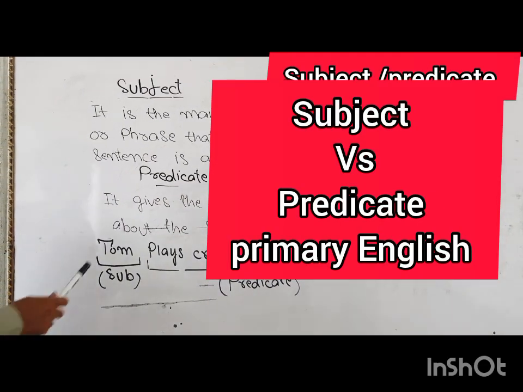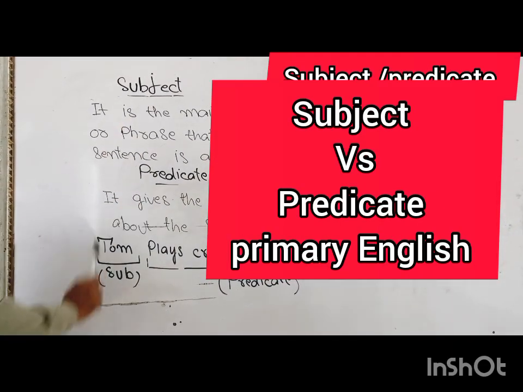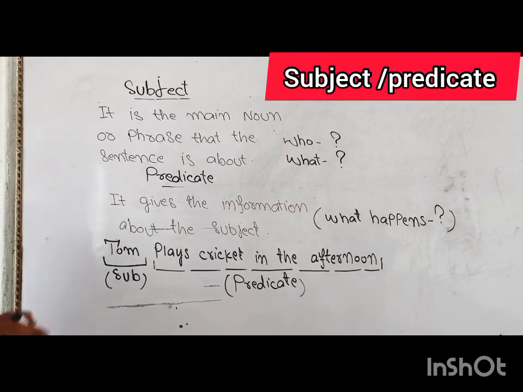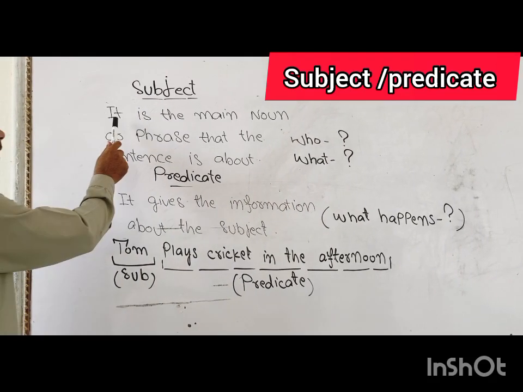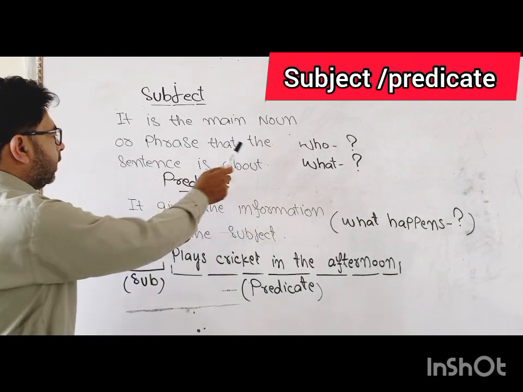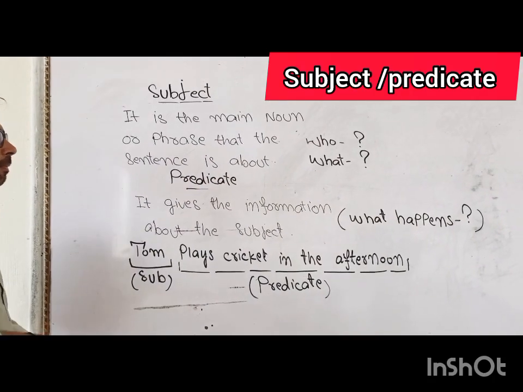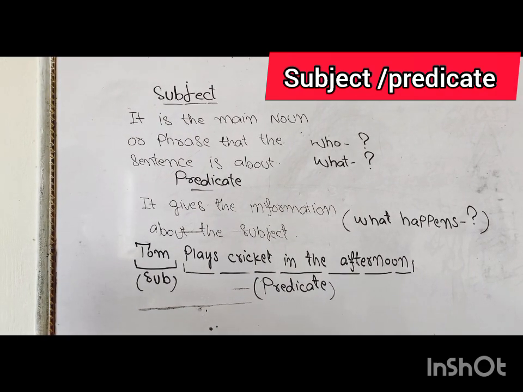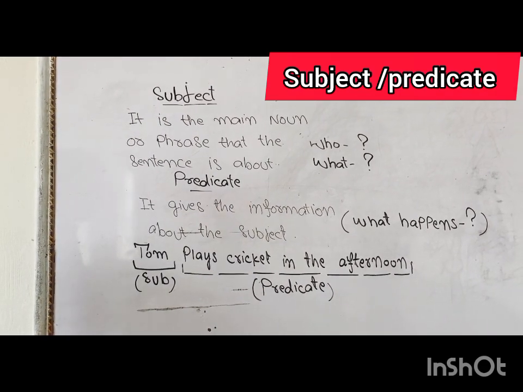Let's read about subject and predicate. First of all, what is the subject? The definition of subject: it is the main noun or phrase that the sentence is about.